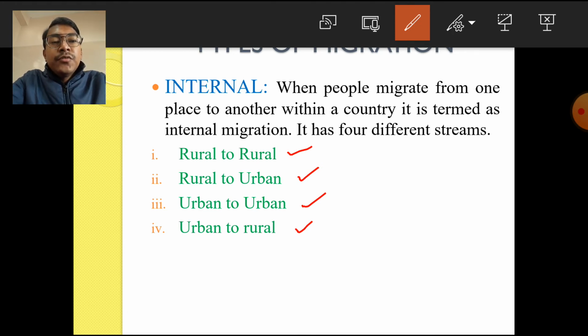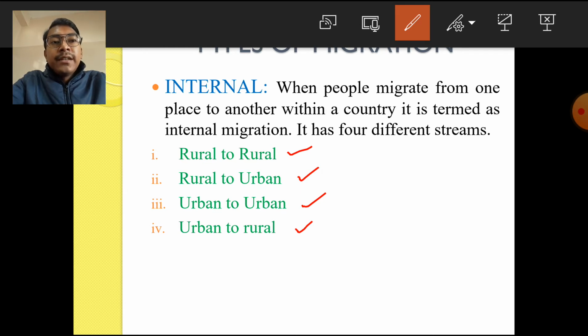Or sometimes agricultural laborers migrate from their own place or state to some other state to work as agricultural laborers. That also involves rural to rural migration. One best example is agricultural laborers migrating from Bihar to Punjab.